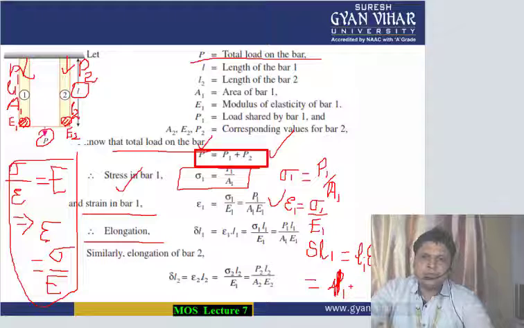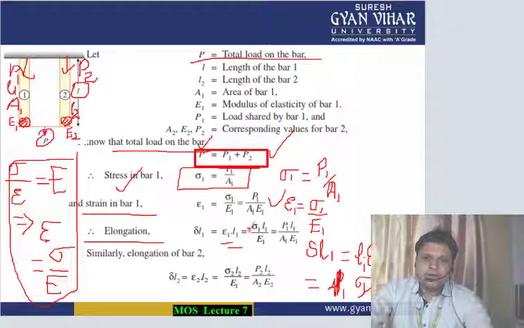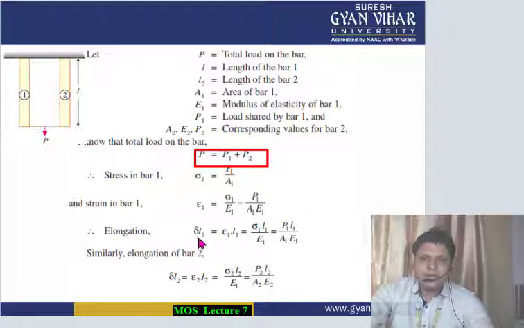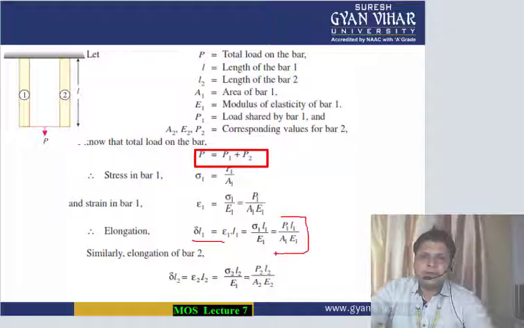In place of epsilon, write sigma 1 by E1, and sigma is P1 by A1. So P1 L1 by A1 E1 becomes the expression for elongation of bar 1. Del L1 is equal to P1 L1 by A1 E1.